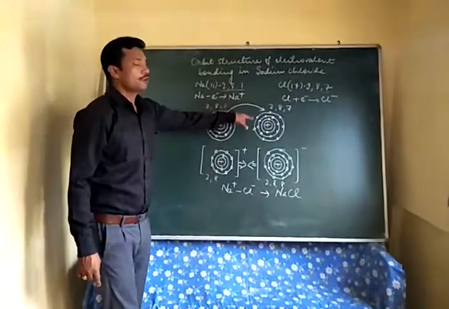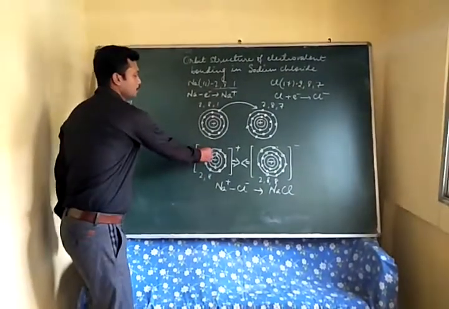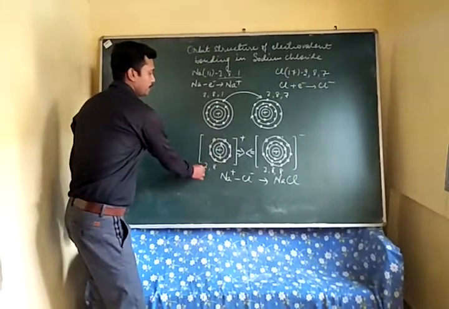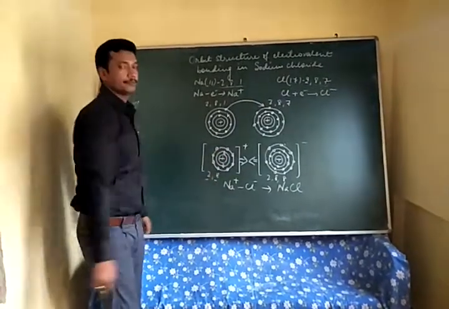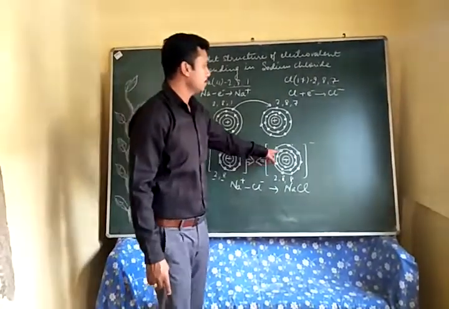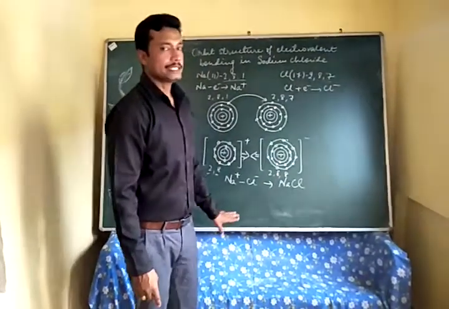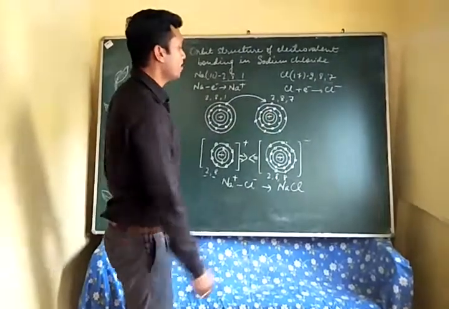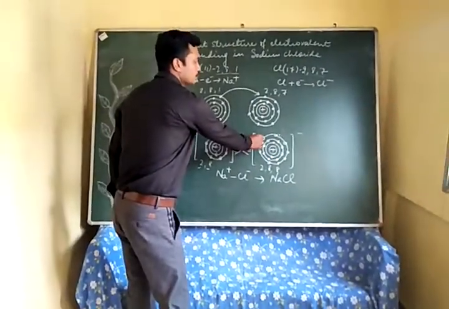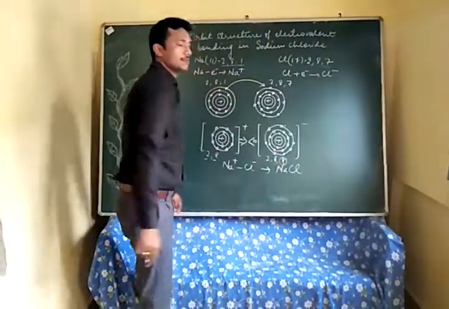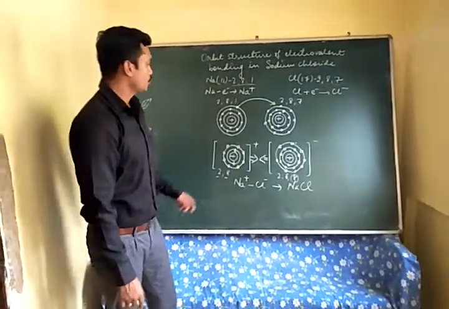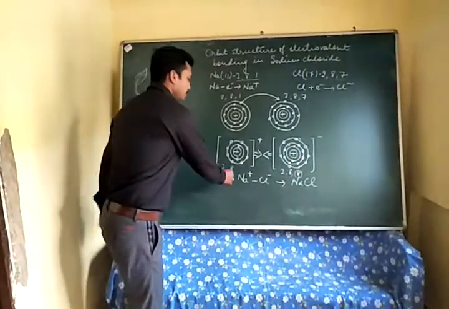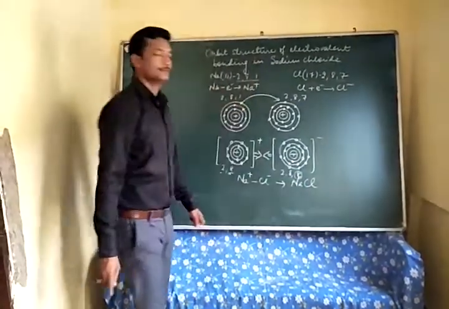Now when 1 electron is lost, sodium is now having only 2 orbits around the nucleus, with 2 electrons in the first orbit and 8 electrons in the second orbit. In chlorine, the number of shells will remain the same, and the 1 electron that is transferred to the chlorine atom will now be added to the third orbit. So the third orbit will now have 8 electrons instead of 7. So both atoms now have stable configuration.